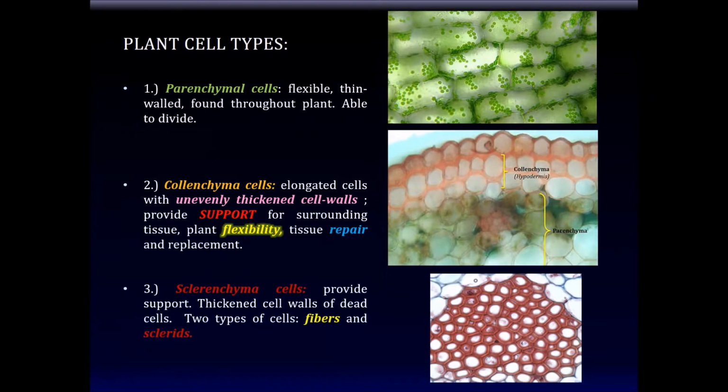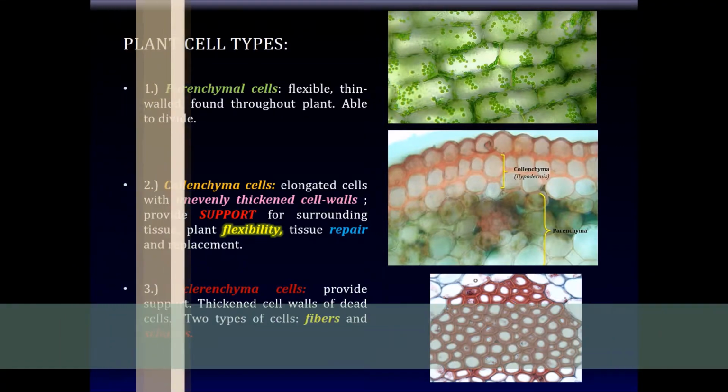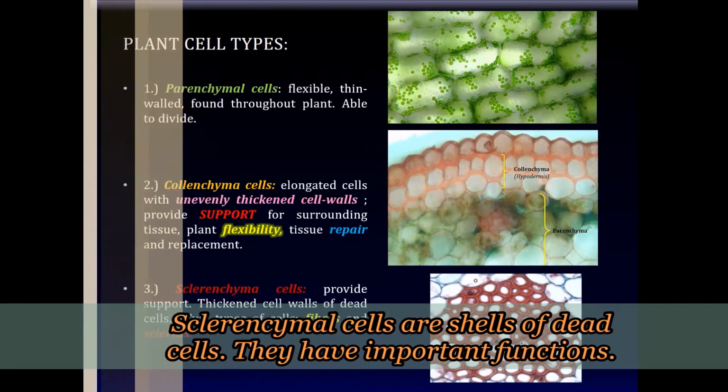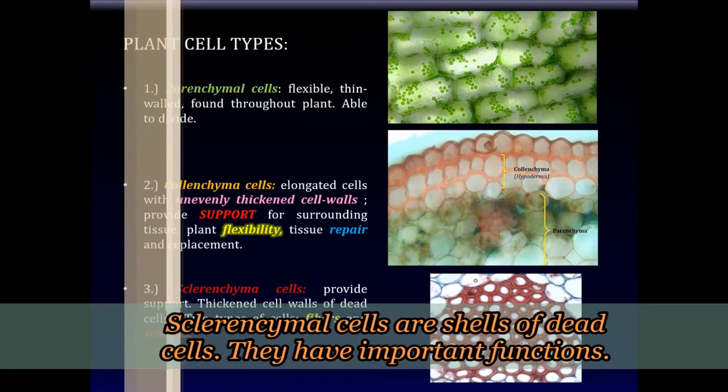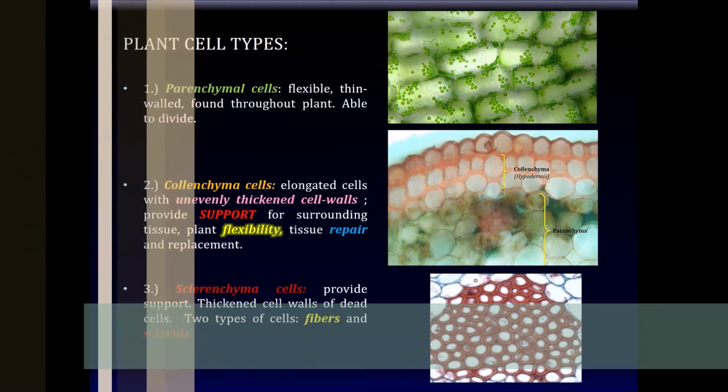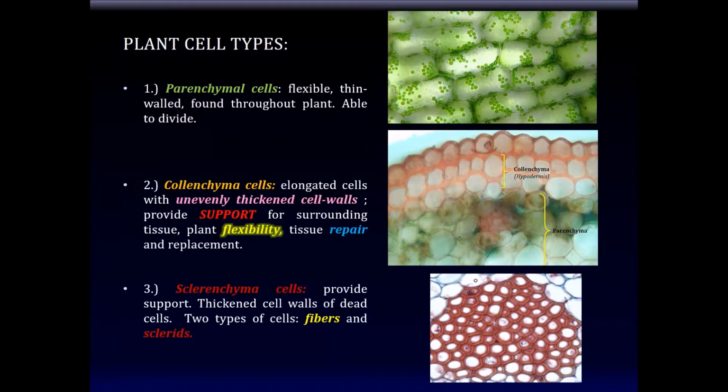The third type of cell, of course, is the sclerenchymal cells. These are the sturdiest cells. They have very rigid, thick cell walls, and the cells themselves are dead. There are two types of these cells, fibers and sclereids, and they're important aspects of the vascular system of plants. So, the job of the sclerenchymal cells is to provide support, and they're straws that help transport water and minerals across the plant. So these are three main types of cells.